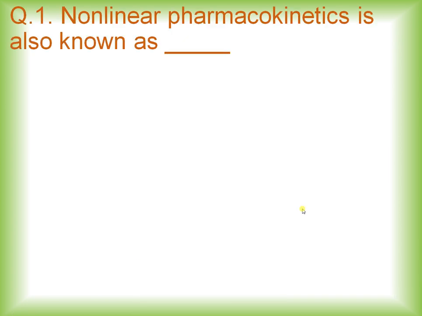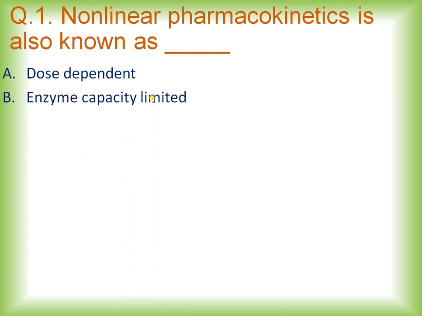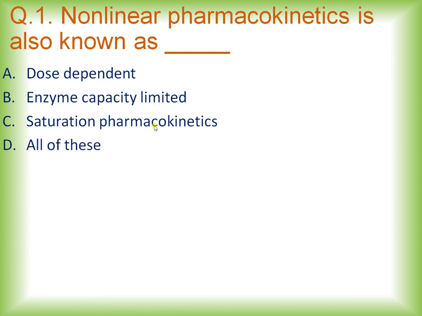Now moving towards the questions related to non-linear pharmacokinetics. Question number 1. Non-linear pharmacokinetics is also known as: options are dose dependent, enzyme capacity limited, saturation pharmacokinetics, all of these. And the right answer is option D.